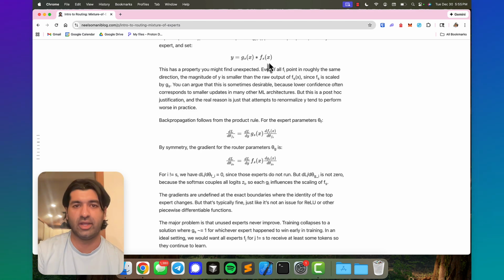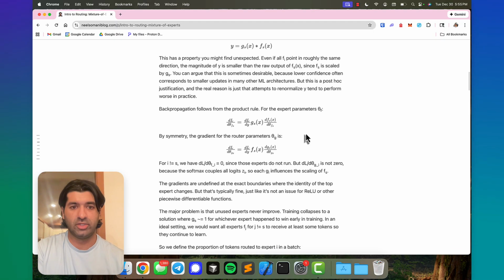And then you need to differentiate f sub s. So that's the expression that's written here. For the experts i that are not equal to s, their output does not change even when we update this theta. And therefore their output will not impact the loss. They weren't factored into the loss because we only picked the top one expert. So all of those gradients are equal to 0.